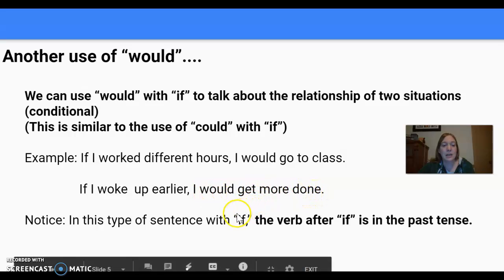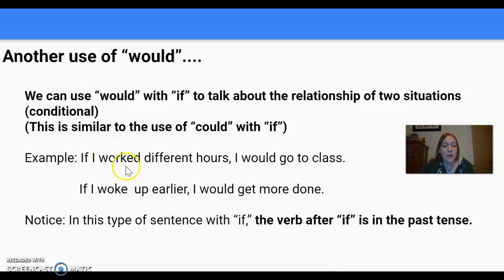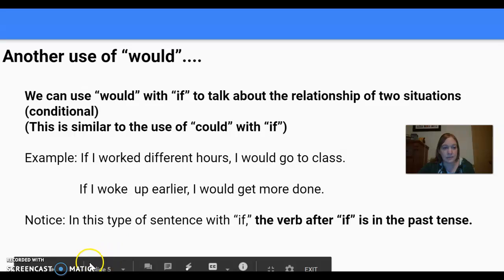Notice again in this type of sentence with the if, the verb after if is in the past tense. Here we have ed. Here we have the irregular form. The past tense form of wake is irregular and the verb changes to woke. Okay, so in this situation of using would with if, we need to change the verb after if to the past tense.